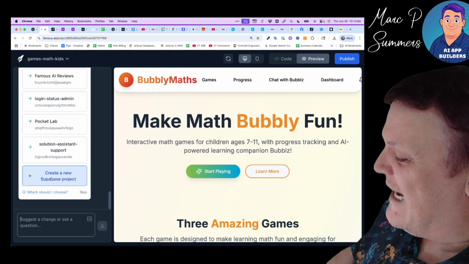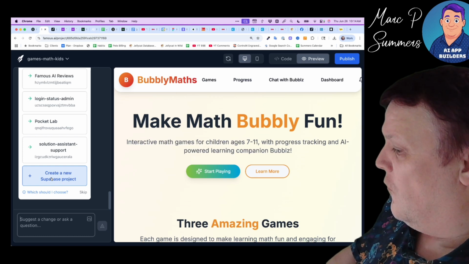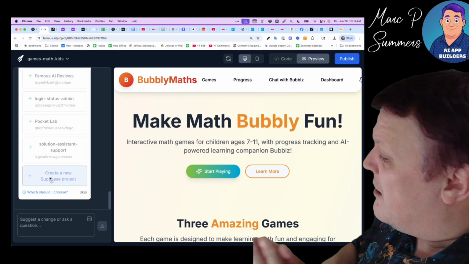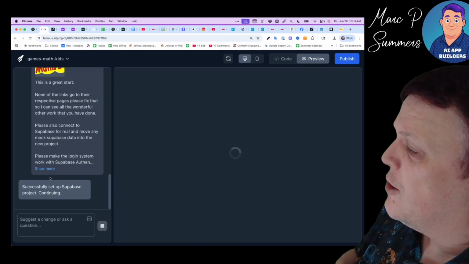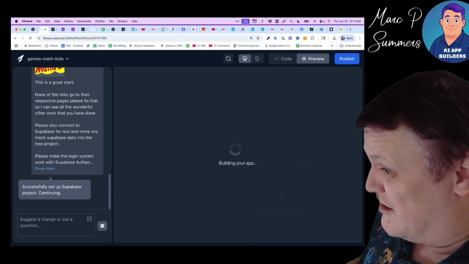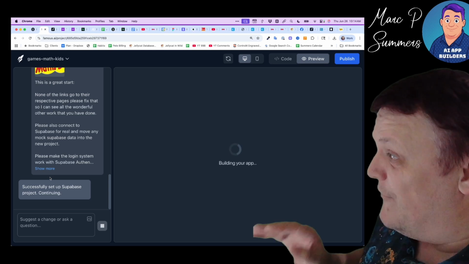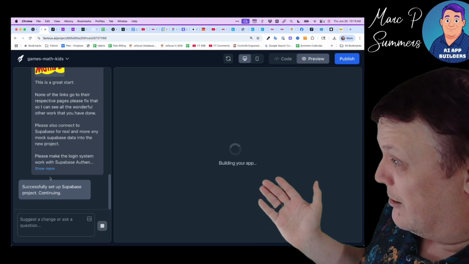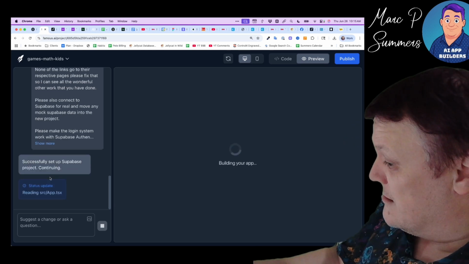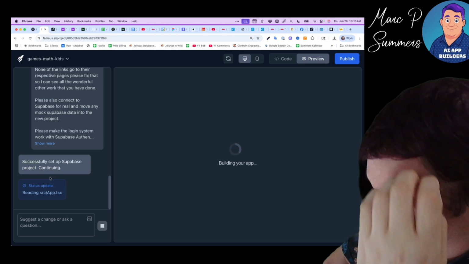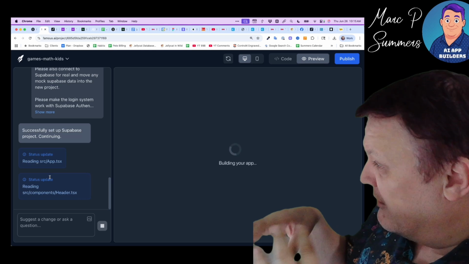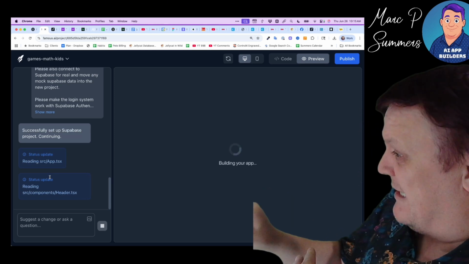In this case, we haven't got a project for Bubbly Maths, so we're going to create a new Supabase project for Bubbly Maths, and we don't have to do anything with this. We could have gone into Supabase, clicked new project, typed in all the details, even started creating the tables. We could have done all that, but we have an AI app builder here that is going to do all that for us. And so there we go. It's successfully set up the Supabase project, and now it's continuing to add all of the configuration for that project into the back end of the app.